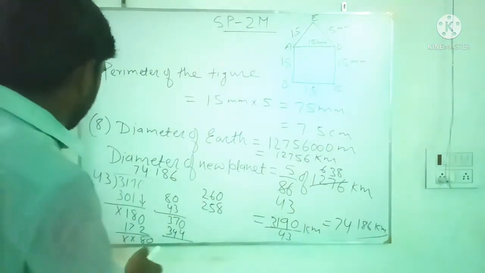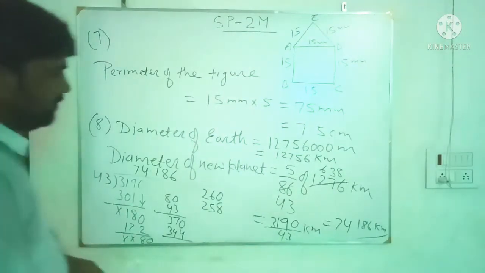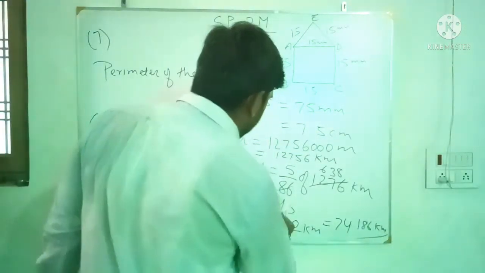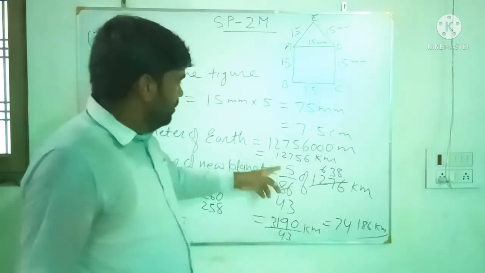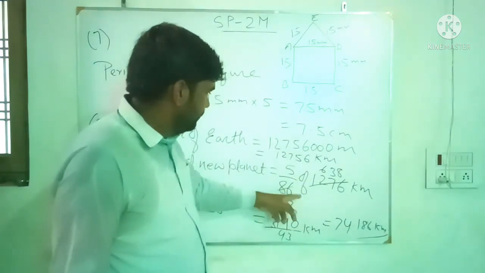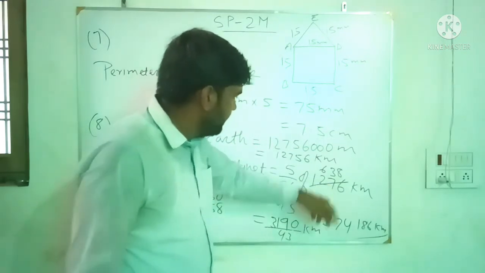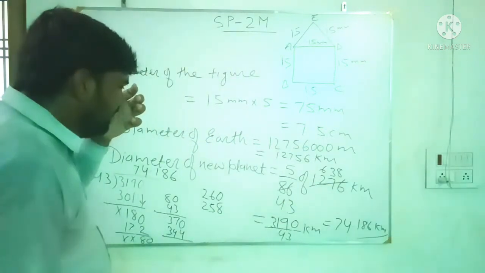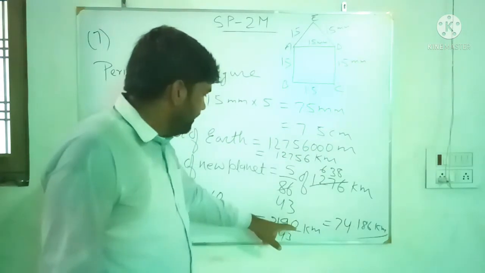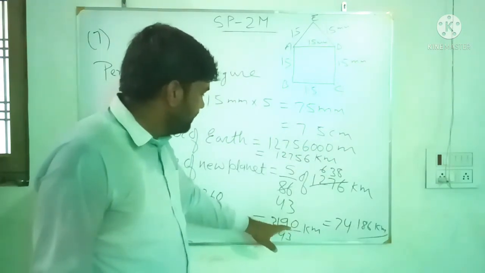Let me check the calculation. 2 6s are 12, 2 3s are 6, 2 8s are 16. Correct? 638. Now 5 8s are 40, 5 3s are 15 plus 4 is 19, 31.